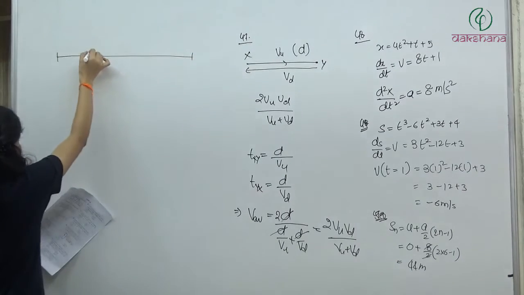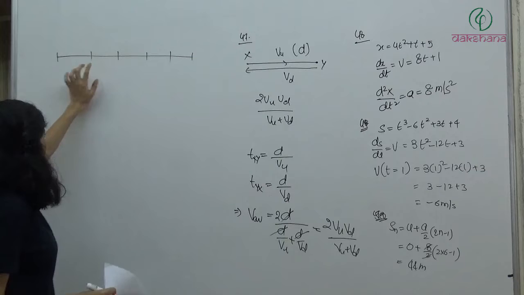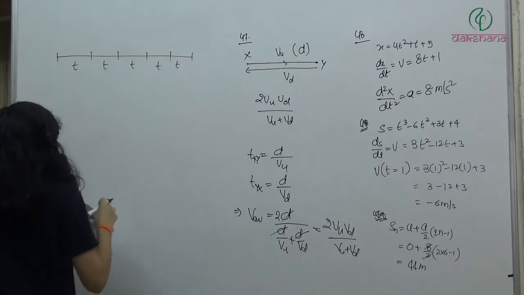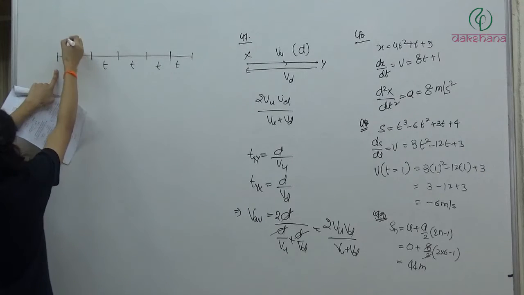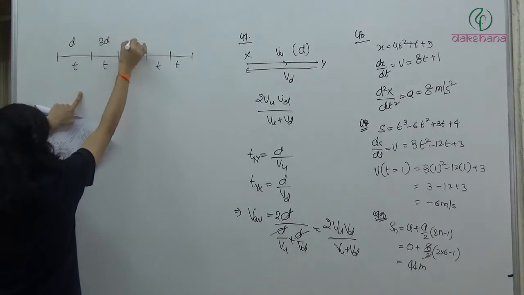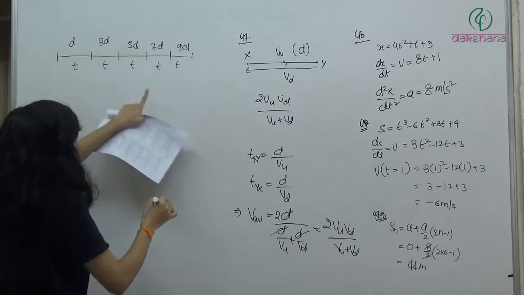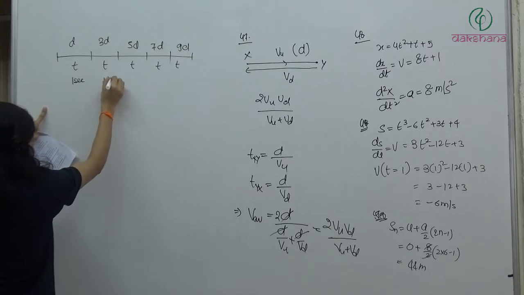If we have a big interval and we divide it in equal intervals of time, t seconds, t seconds, then displacement traveled in this interval, if it is d, then displacement in the next intervals will be 3d, 5d, 7d, 9d. If we keep t is equal to 1 second, then first second, 1 second, 1 second,